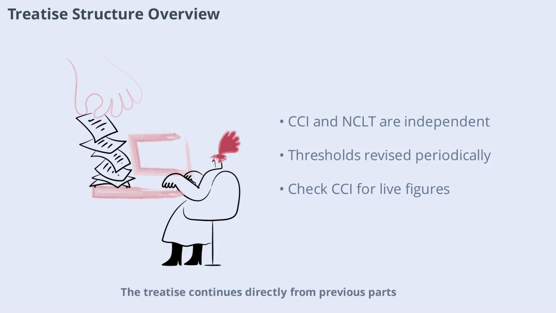The treatise continues directly from previous parts, emphasizing that CCI approval and NCLT sanction are independent requirements. This means that both must be separately sequenced for any scheme of arrangement. Part V delivers a comprehensive framework for combination regulation under the Competition Act, reflecting the latest amendments and rules.